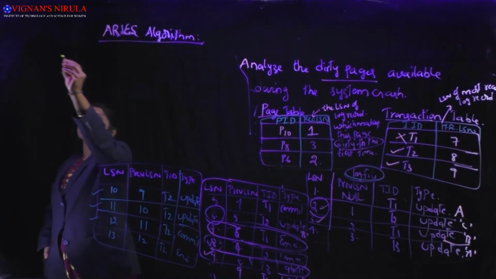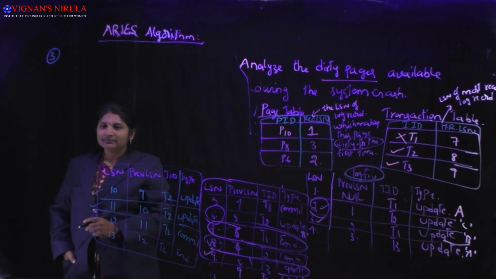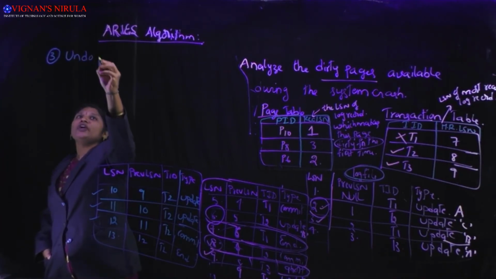Now we'll see the third phase of your Aries algorithm. The third phase is the undo phase.